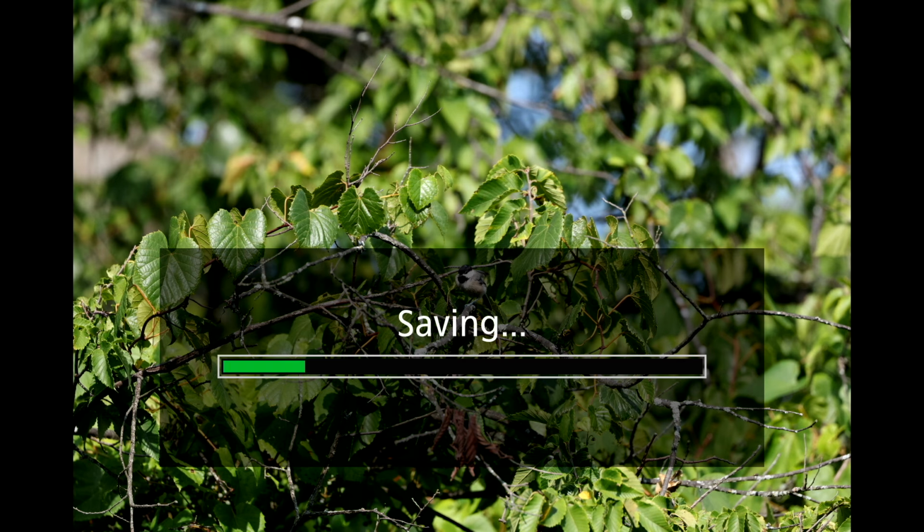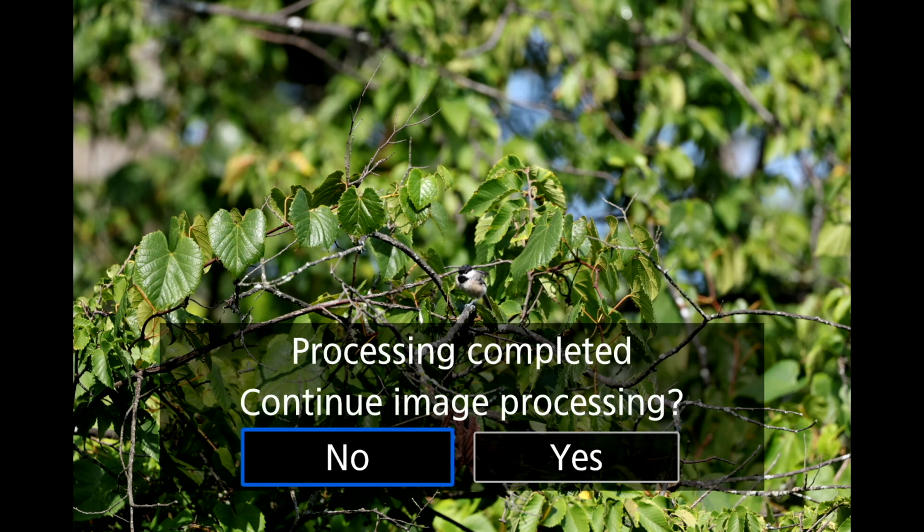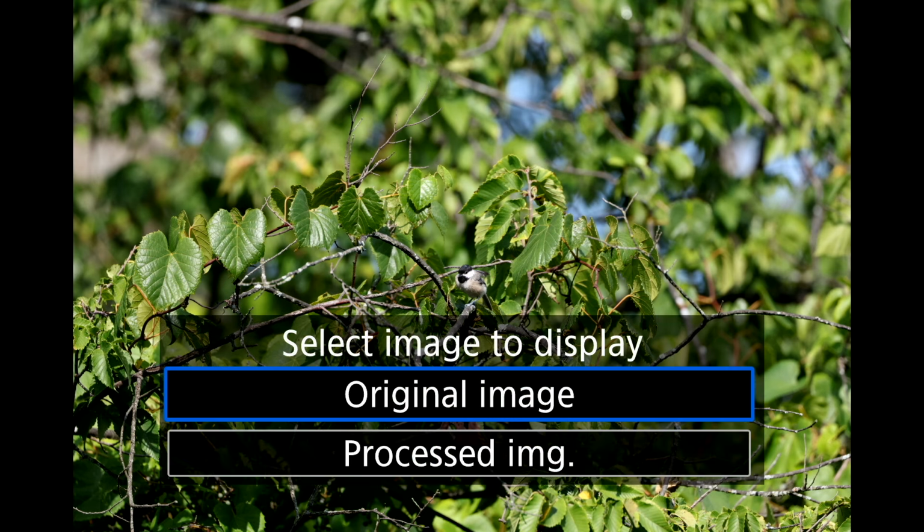It's creating almost a 179 megapixel file out of that file right now. If you were to upscale on a computer, it would take you much longer. Plus, you wouldn't get all of the lens corrections and all of the different things. So no, I don't want to do that. I don't want to continue doing another one.